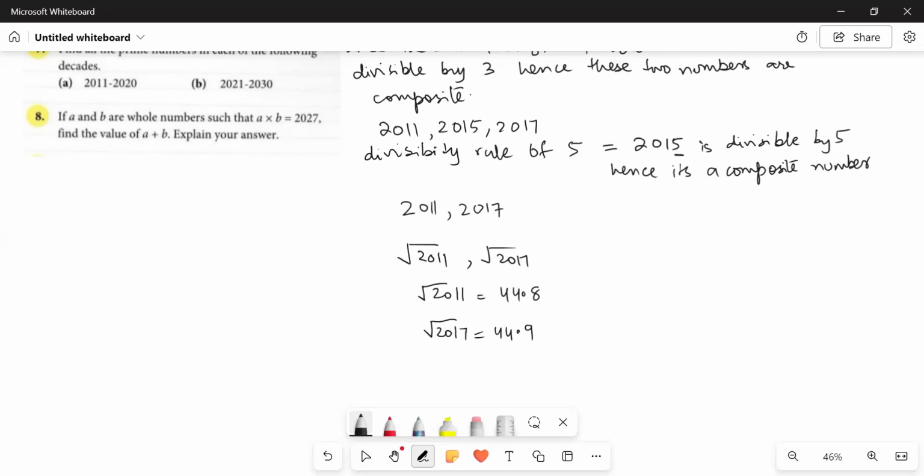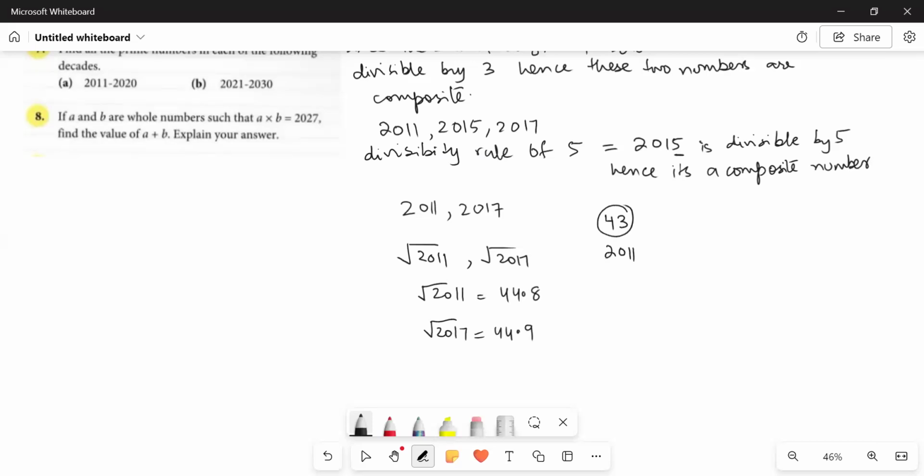So it means we just have to check these two numbers until the square root, until the square number less than 44. That is, we will check these numbers until 43. If any of the two is divisible by the prime numbers until 43, then the numbers would be composite. Otherwise, they'll be declared as prime numbers. What do I mean? Let me explain.